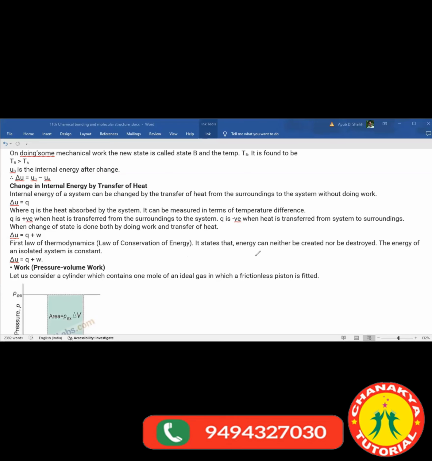Yes or no? So that would be what? Delta U is equal to, come on, tell me, Q plus W. Clear? Yes? Fine. Now the next point which we are going to learn, that would be work, pressure, volume, work. Like work we are going to learn, and how does it affect with the pressure and volume.